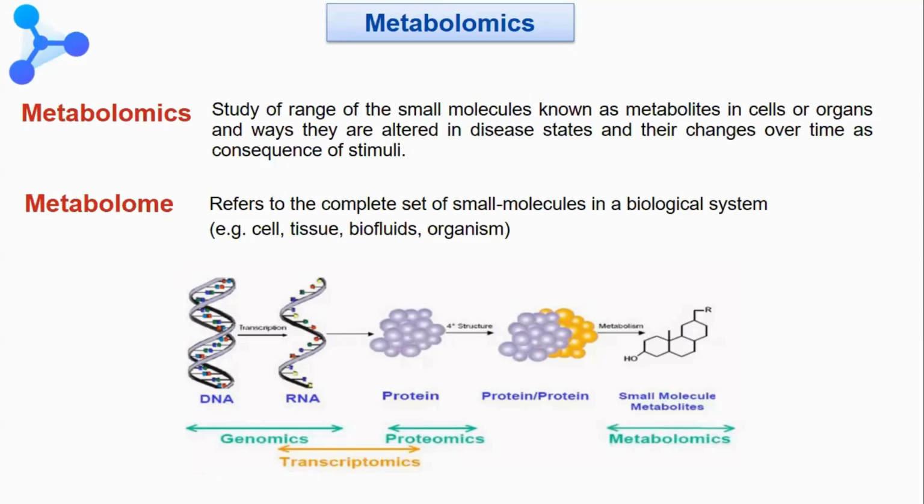Transcriptomics is the study of RNA or differences in the mRNA expression. Proteomics is the study of proteins and protein structures. And similarly, metabolomics is the study of the small metabolites, or you can say the substrate and product produced in response to the metabolism, which is influenced by both environmental as well as genetic factors.